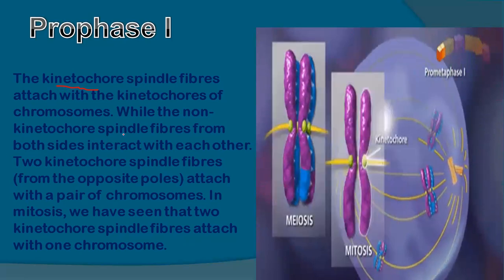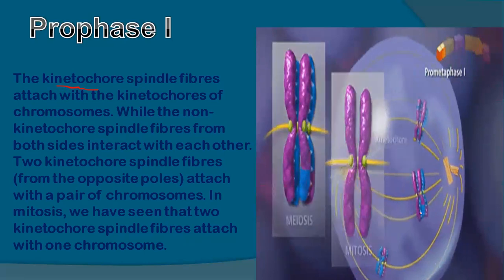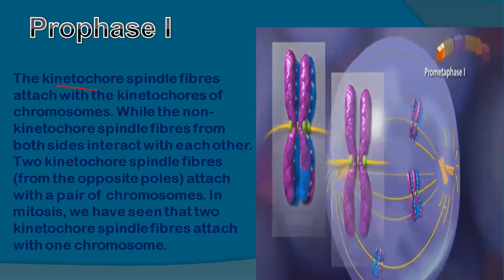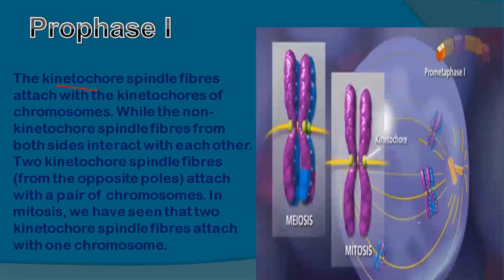While the non-kinetochore spindle fibers from both sides interact with one another, kinetochore spindle fibers attach with the kinetochore of chromosomes. But the non-kinetochore fibers are not connected with the chromosomes; they are connected with one another, with the spindle fibers from both sides.